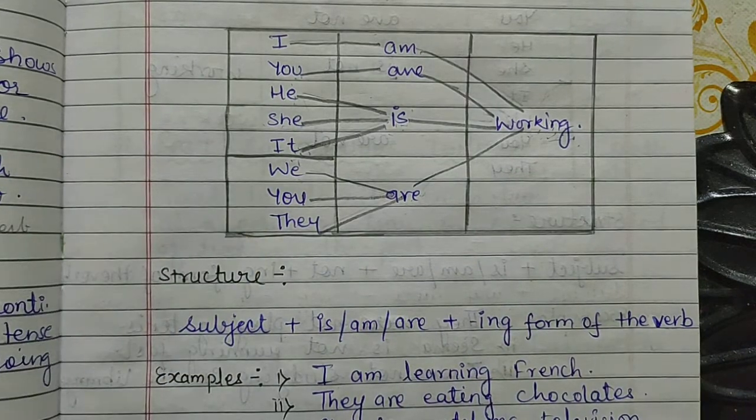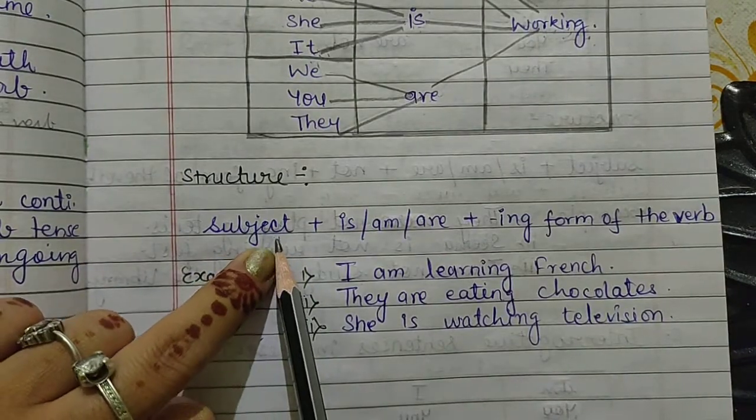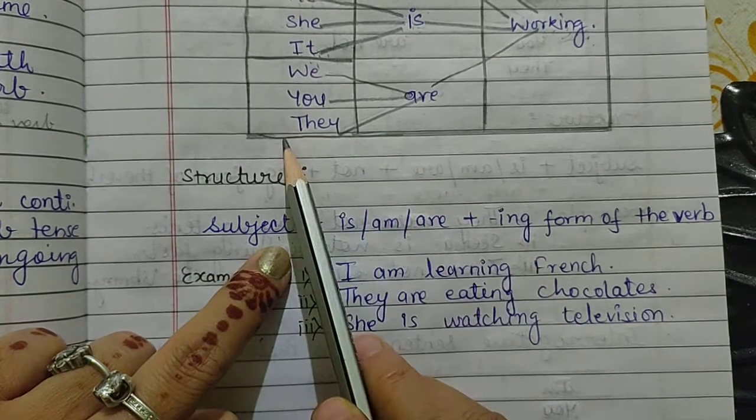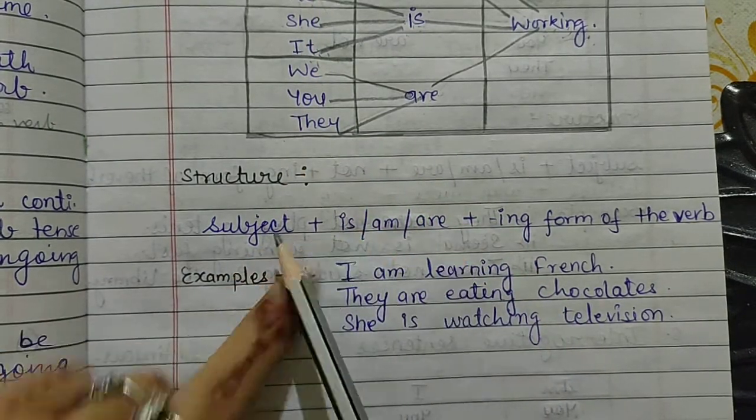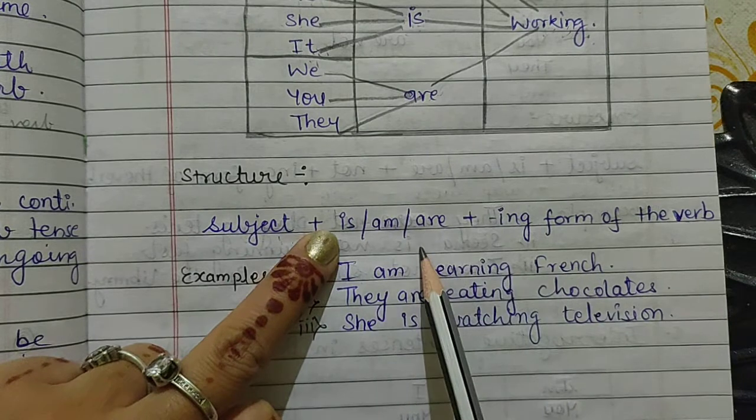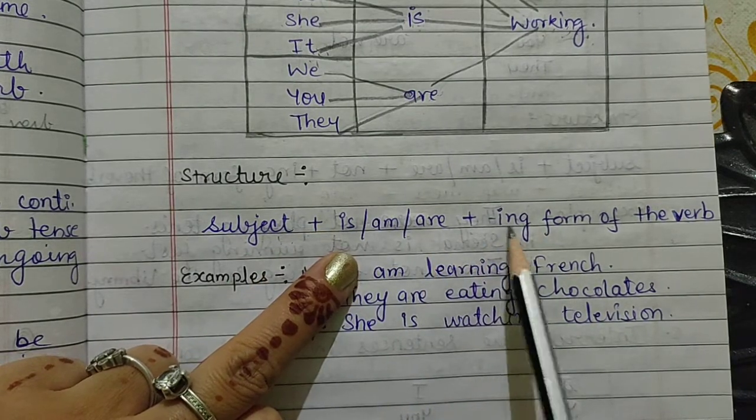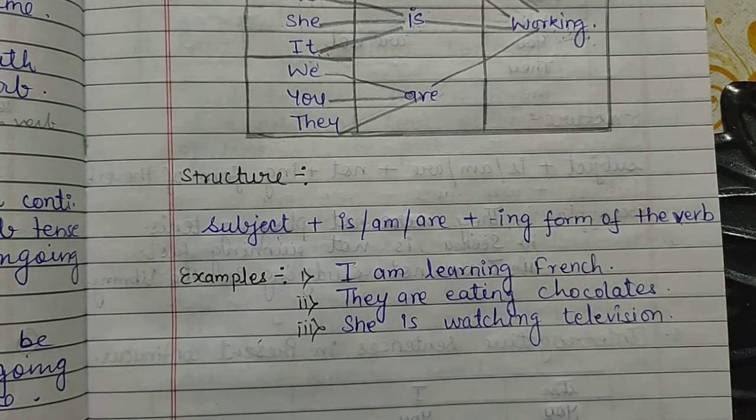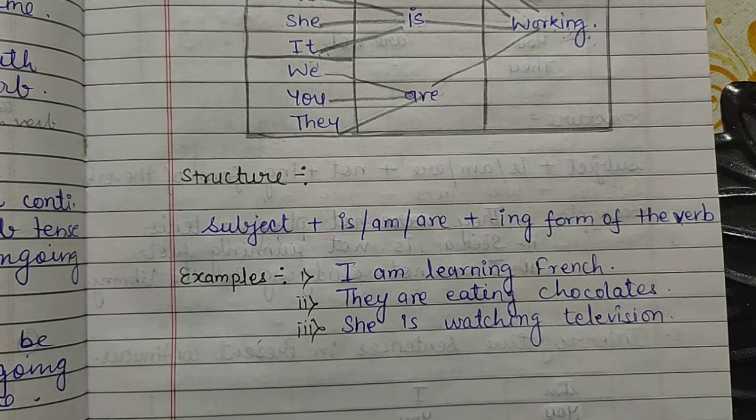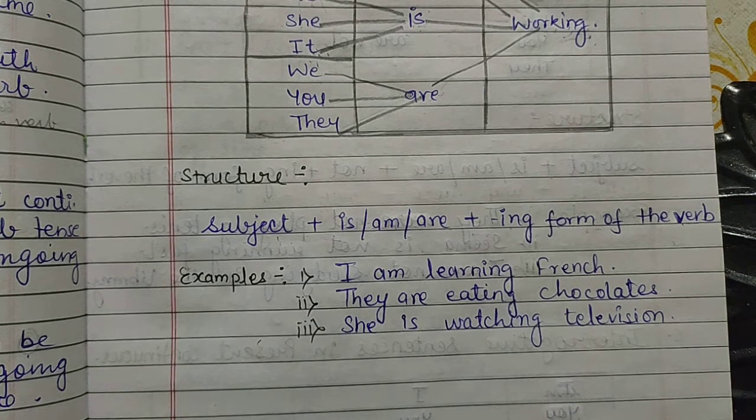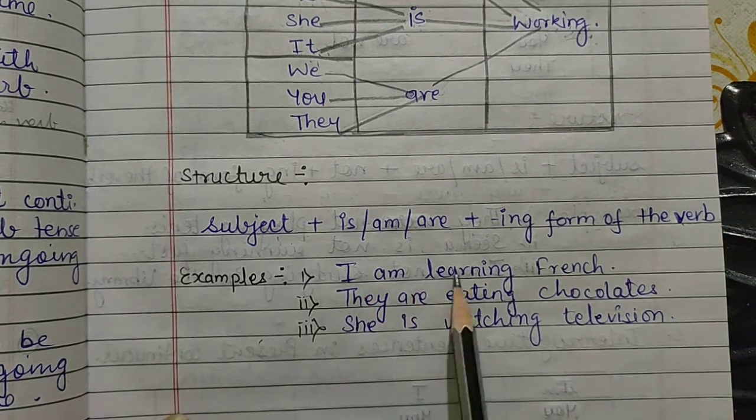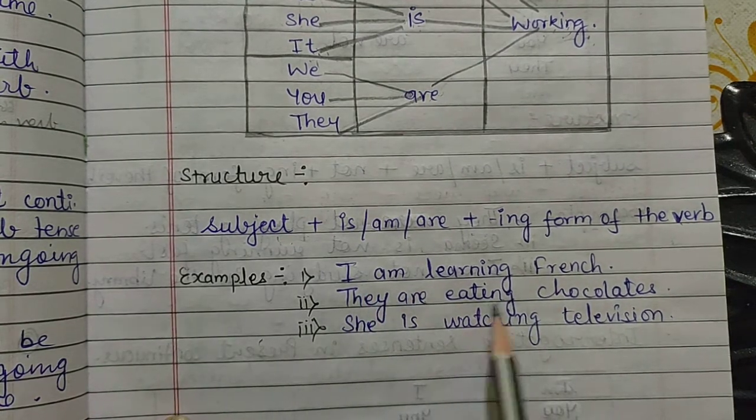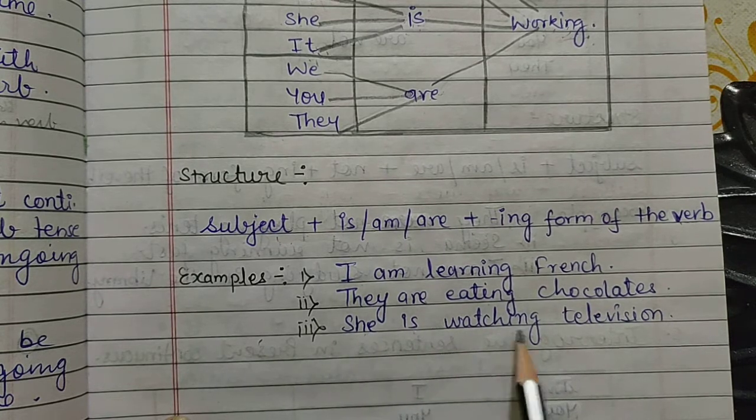All right. So here the structure becomes subject, plus is, am, or are according to the subject in the second column, plus the ing form of the verb. I have explained to you that you can take any main verb and add ing to that verb to make it in present continuous tense. All right. For example, I am learning French, they are eating chocolates, she is watching television.